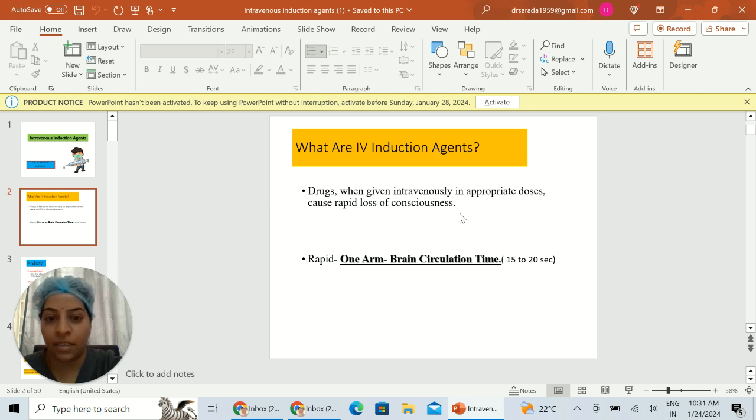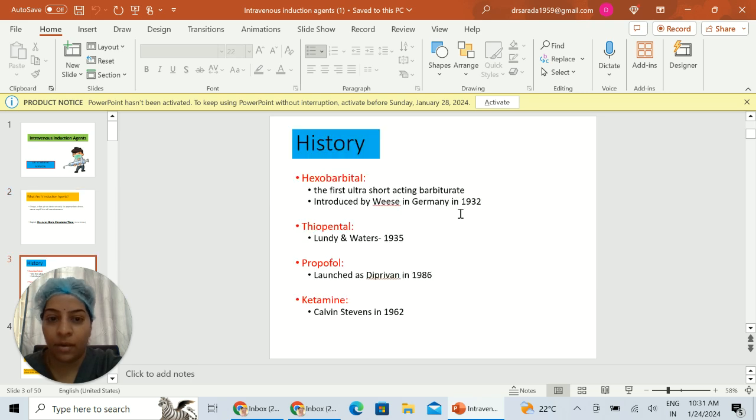This rapid loss of consciousness is defined as one arm-brain circulation time, that is the time taken for the drug to reach from the site of injection, usually the arm, to the brain, and it is usually 15 to 20 seconds. A small brief history of intravenous induction agents.